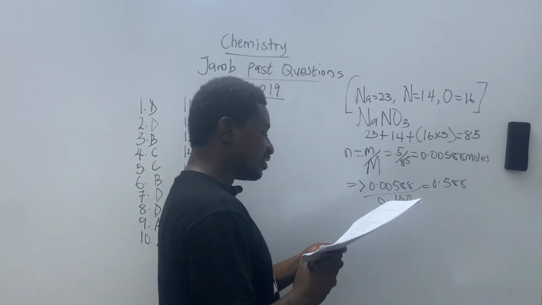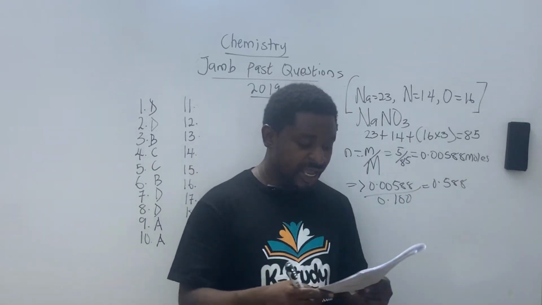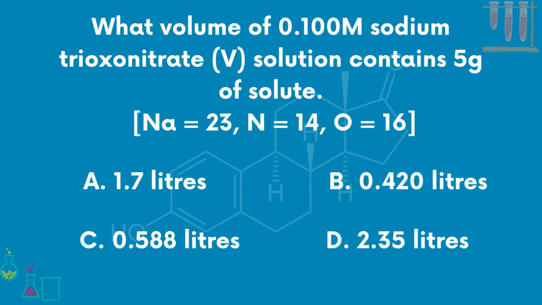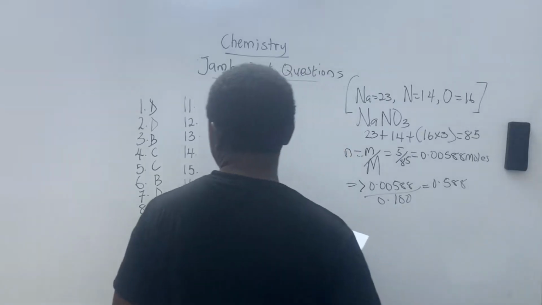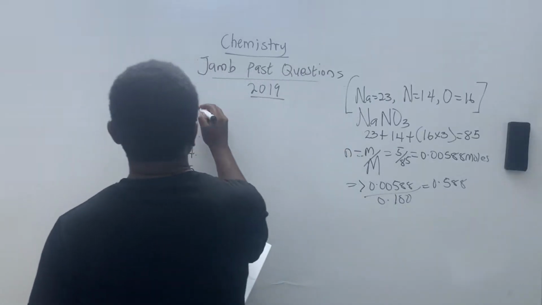Take a look at your options. A says 1.7, B says 0.42, C says 0.588, and D says 2.35. So for question 11, our answer there is C.